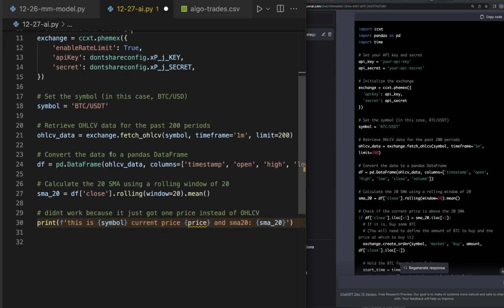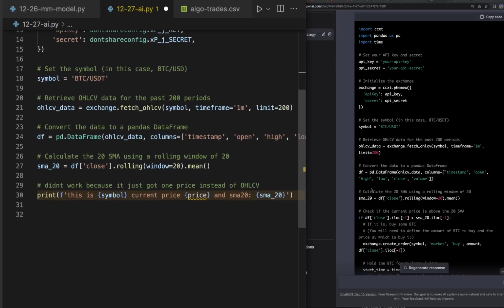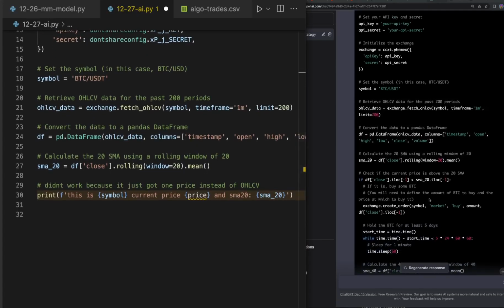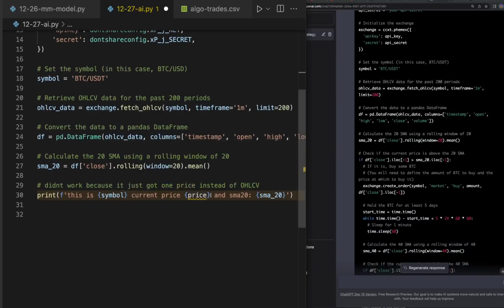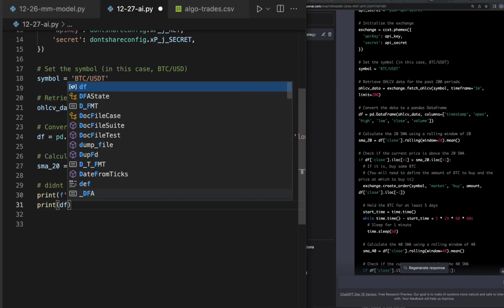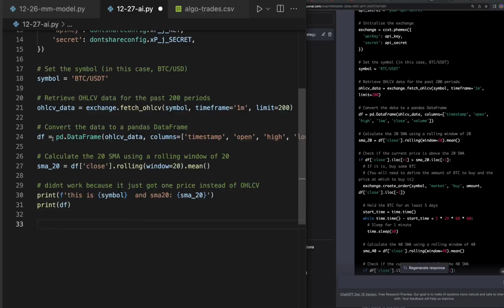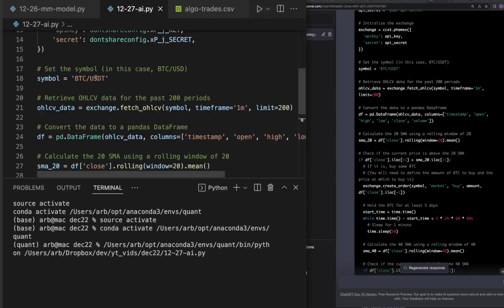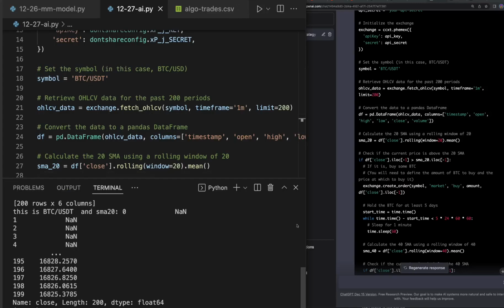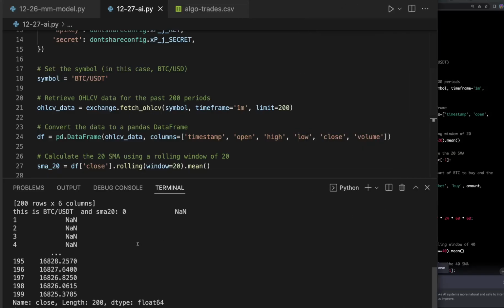Well, I guess we don't have the current price anymore. But one other thing I could do is print data frame, and this data frame is going to print out the data frame. So let's put that above this one so we can see that at the bottom, and let's just test it out, see how it did. Okay, this is great, I think. Well, it says this is BTC and this is the SMA 20.